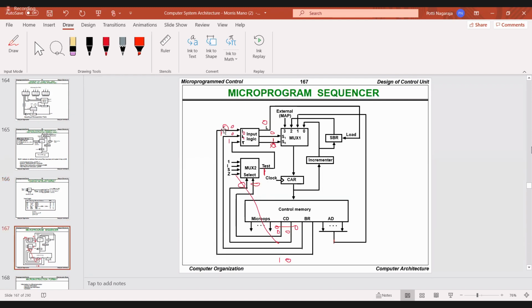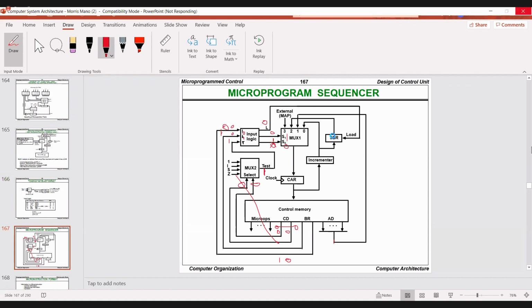When it is 1, 0, which input will be selected? The second input line. What is the second input line? The subroutine register. So whatever content is present in the subroutine register will be transferred to the CAR register.